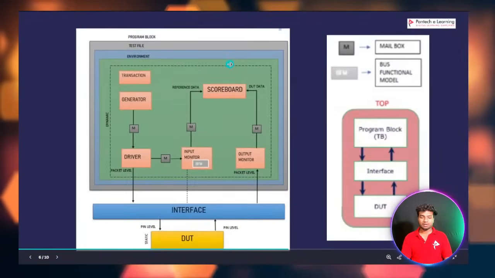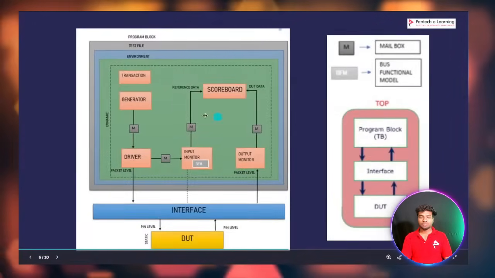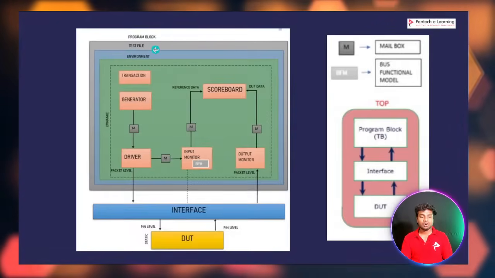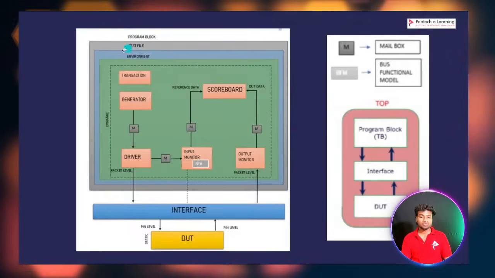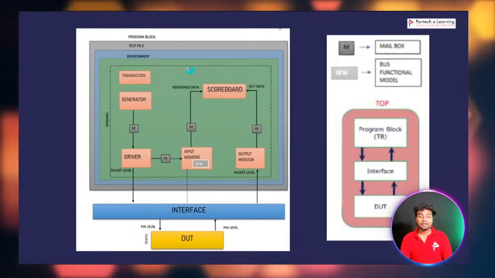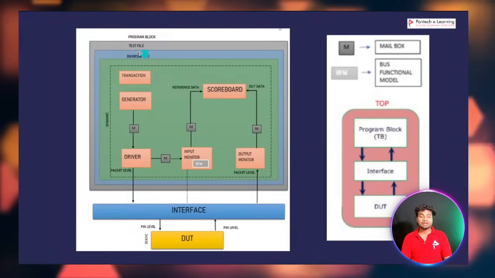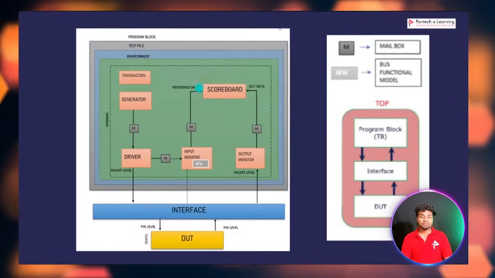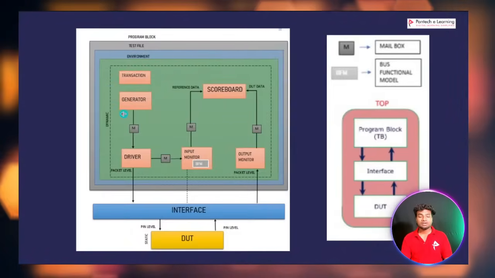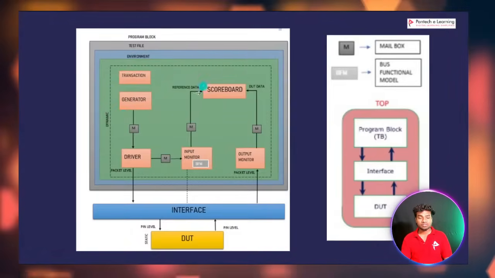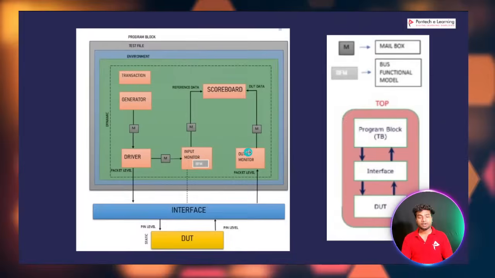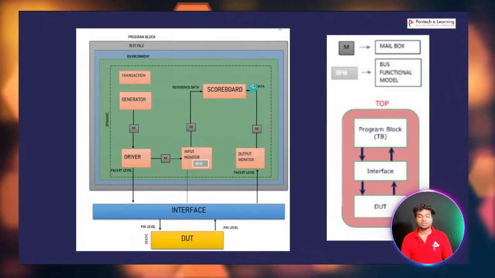So I hope you guys understand this block diagram. Here in the program block, inside you have the test module, and inside your test module you have the environment class. Environment class is nothing but a collection of classes. Transaction is one kind of class, generator is also a class, driver is also one class, input monitor is also one class, output monitor is also one class, scoreboard is also one class.